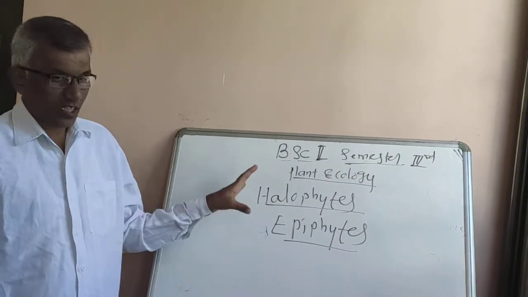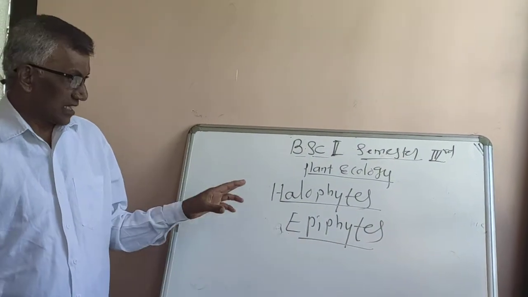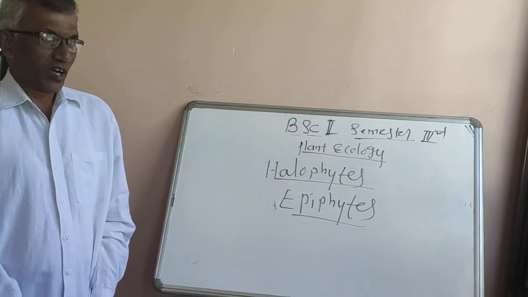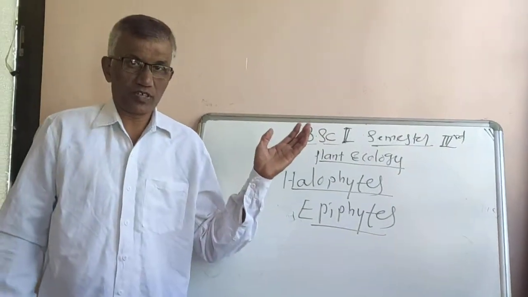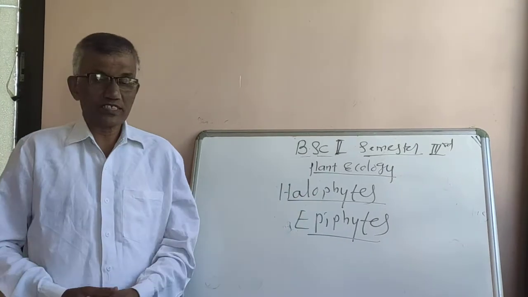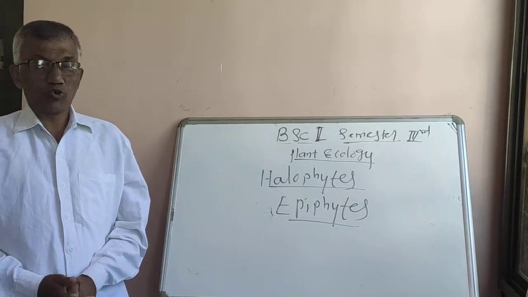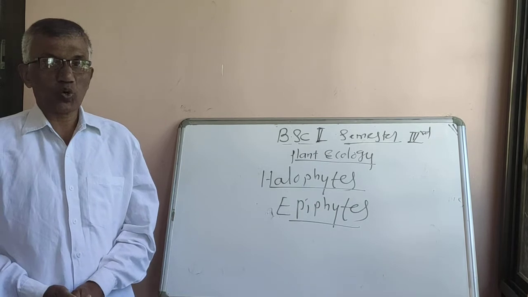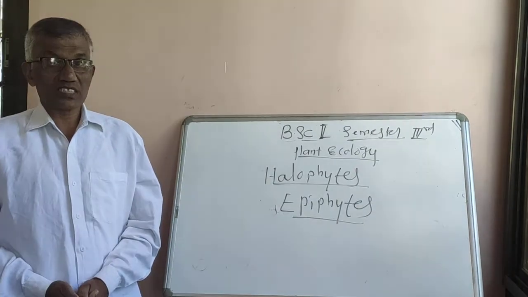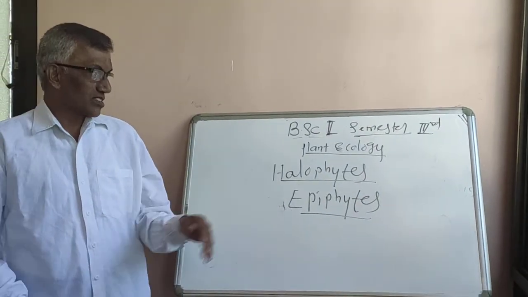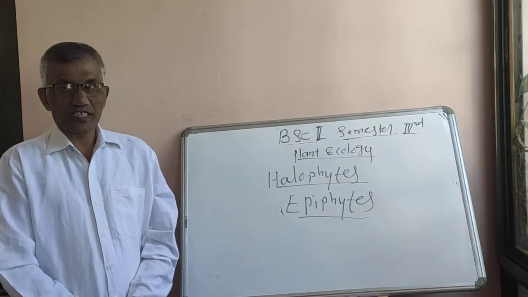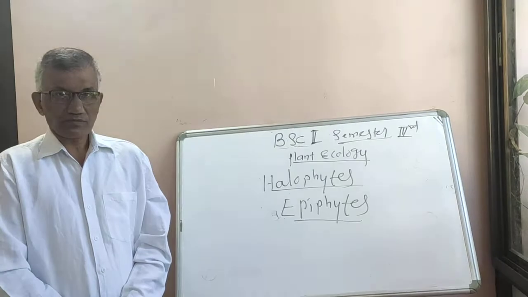Today we are discussing the halophytes and epiphytes. While giving the general characteristics of this chapter, I told what these halophytes are. Halophytes means those plants which grow in the seashore area or in saline soils or salty soils. Such plants are known as halophytes.